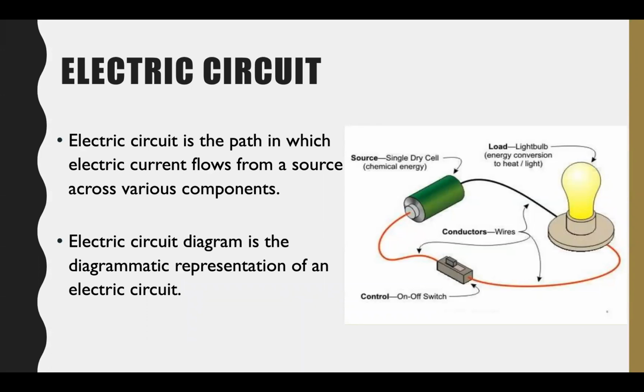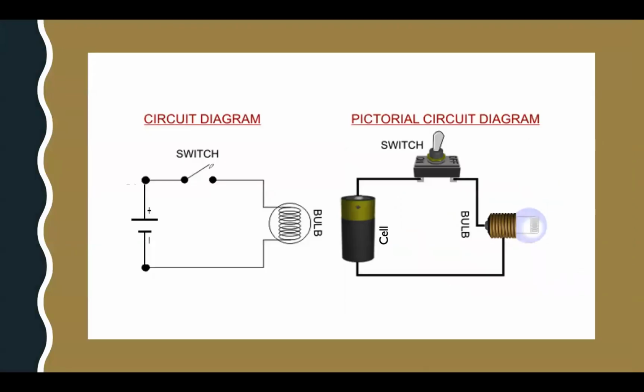But when the circuit is open, okay, so that time electricity cannot pass or light will not glow, means switch off condition is the open circuit, whereas the closed circuit is the switch on condition. Now you will understand it by this diagram. Here you see this is the switch on condition. When switch will be on, the light will glow.